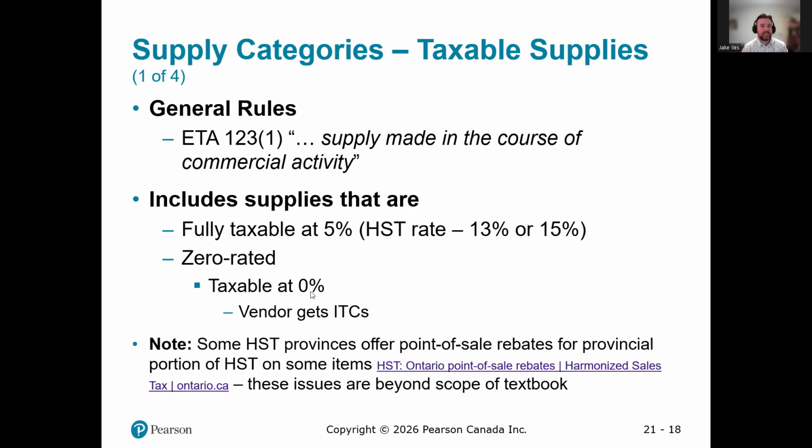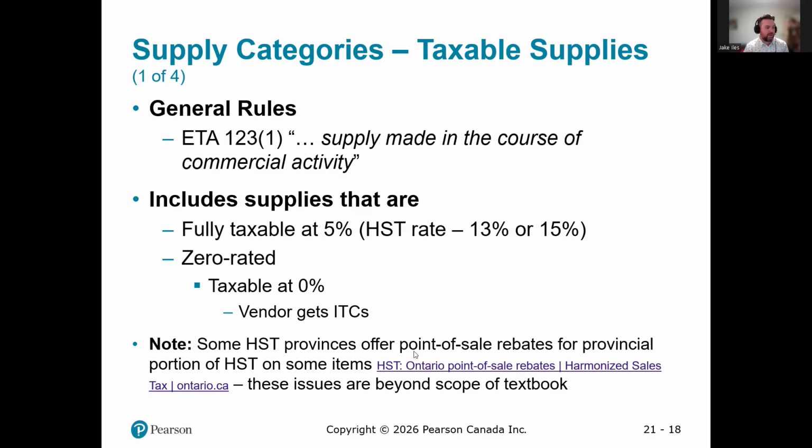They charge sales tax at 0%. Since the sales tax is being charged, those businesses, like grocery stores, are allowed to claim ITCs on their HST returns. So some items are fully taxable, say a laptop or a new jacket, but items that are zero rated, such as groceries, are treated differently.